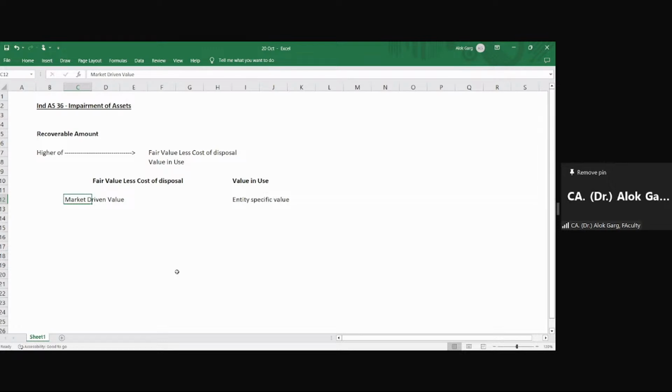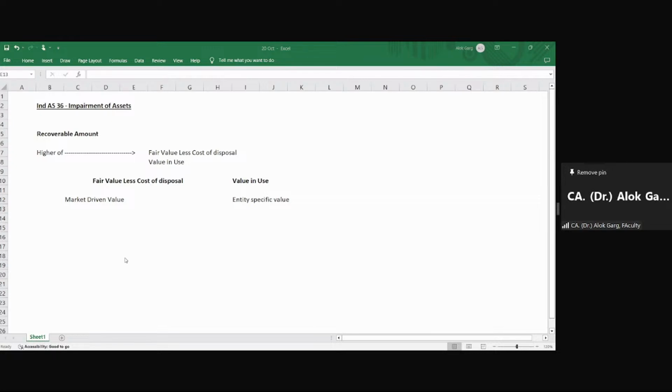So friends, in this example, what is the fair value of income tax return filing fees? 10,000 is the fair value. But what is the value in use? For Big Four, it is 50,000 rupees. For Sumit, it is 5,000 rupees. So the 50,000 and 5,000 are entity specific values, but the fair value is 10,000 rupees, right? So value in use is an entity specific value.